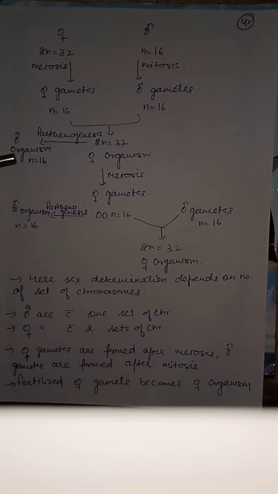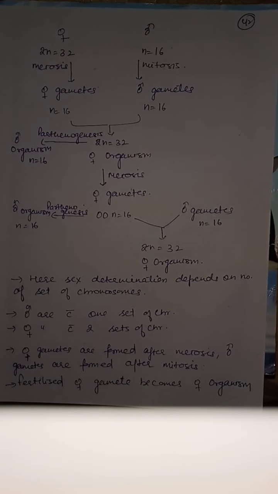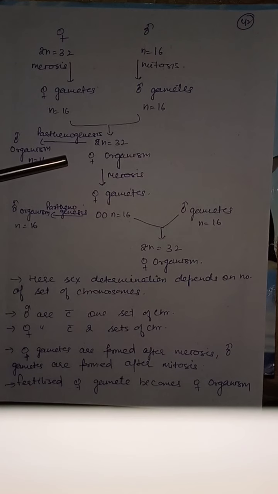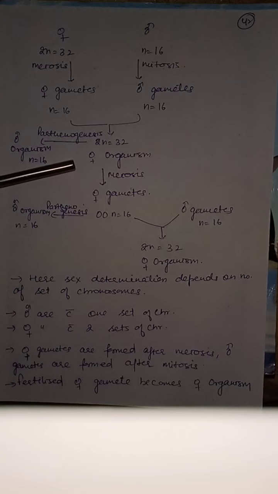So in honeybee, male is haploid and it develops parthenogenetically. Female is diploid and it is formed by sexual reproduction, that is formation of gametes plus fusion of gametes. So female organism is diploid and it is formed by fertilization, whereas male is haploid and it is formed parthenogenetically. So if egg develops parthenogenetically, it forms male organism, and if egg fuses with male gamete, it forms female organism.